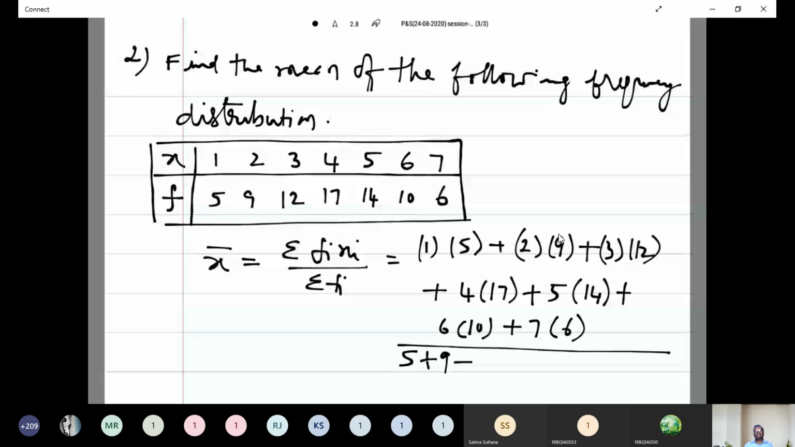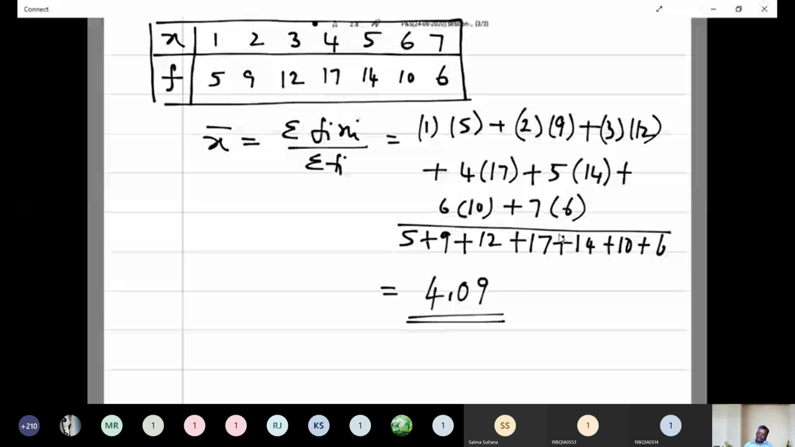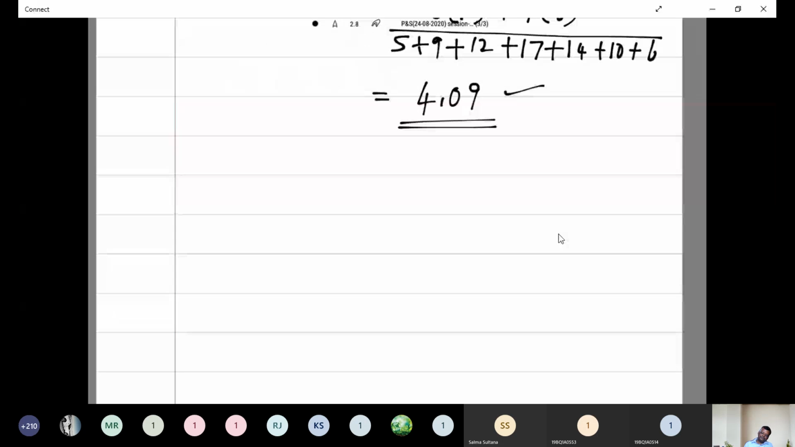What is the value of summation fi xi? 4.095, sir. Is it correct? Yes, sir. So this is the way that we are going to find the mean of the frequency distributions given. That means for continuous quantitative data. Again, we move to the step deviation models.